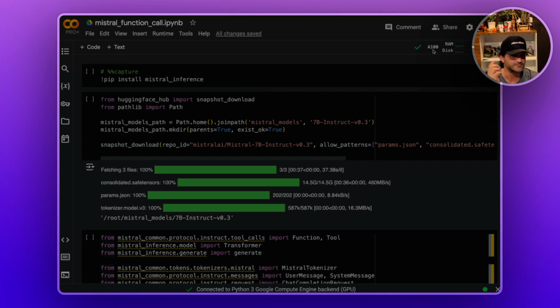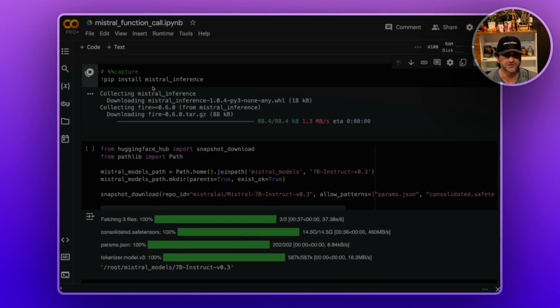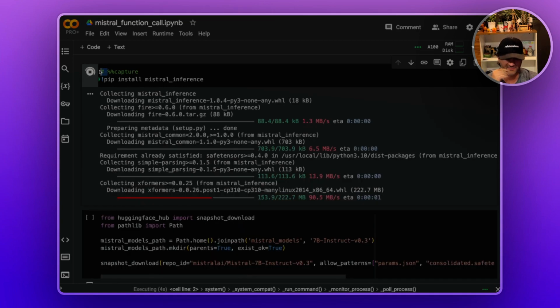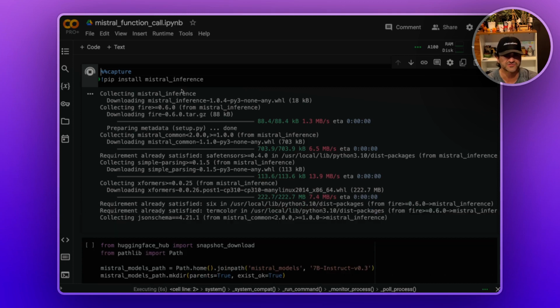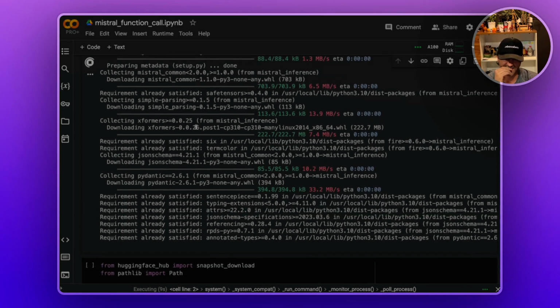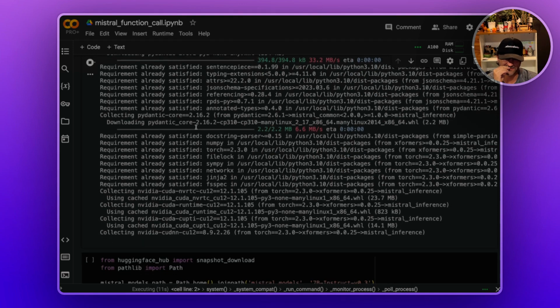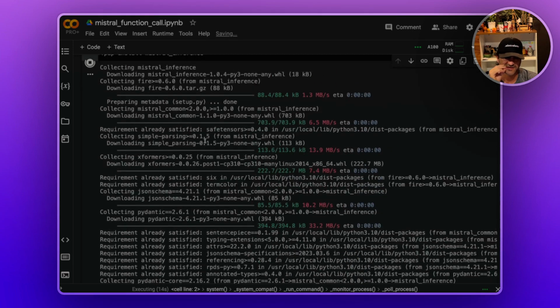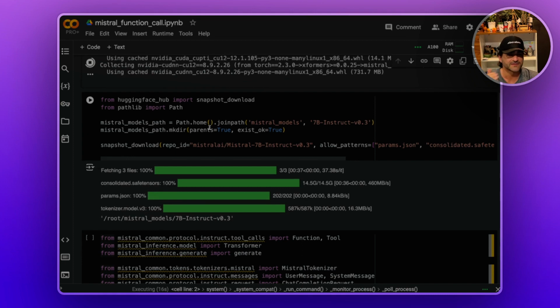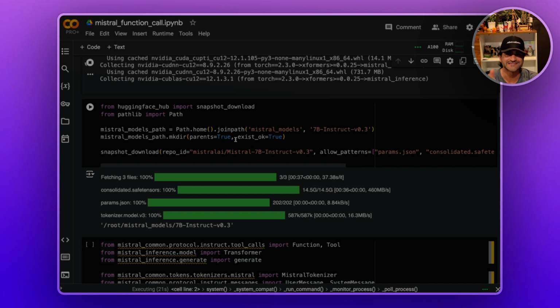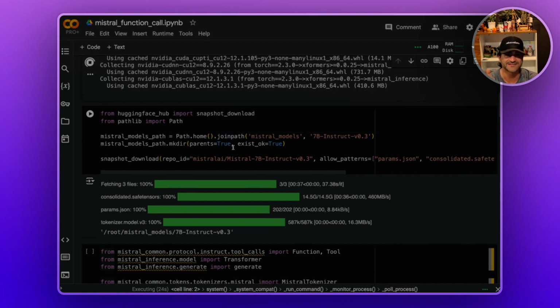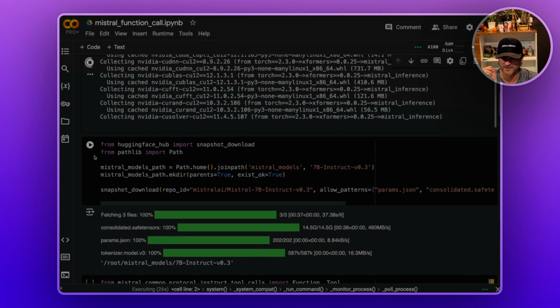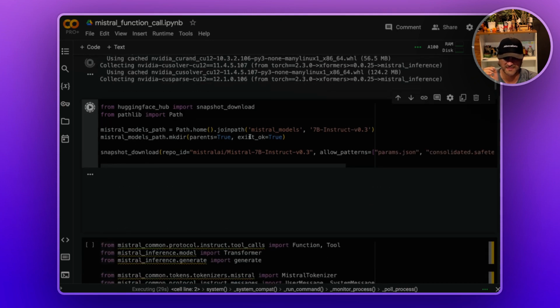First, I tried an 800 GPU, but I need more memory and it's not going to work that way. Then you install their own library, which is Mistral in France, and I'm going to do a bunch of downloads here. Oh, the CUDA one. Okay, it's going to take a little bit of time. Then I download the model. The model is 14 gigabytes. I will try this later with a quantized version to see if the response is the same or not. Let me run this one as well while we're waiting.